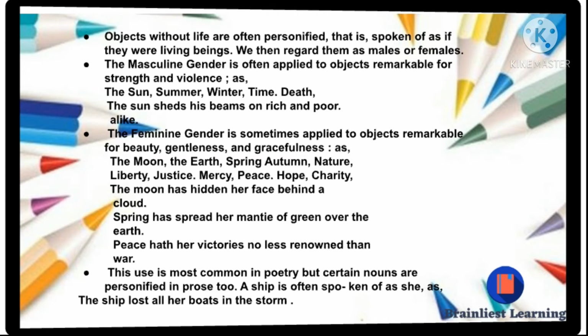The feminine gender is sometimes applied to objects remarkable for beauty, gentleness, and grace, such as the moon, the earth, spring, autumn, nature, liberty, justice, mercy, peace, hope, charity. The moon has hidden her face behind a cloud. Spring has spread her mantle of green over the earth. Peace hath her victories no less renowned than war. These are three examples of the feminine gender.